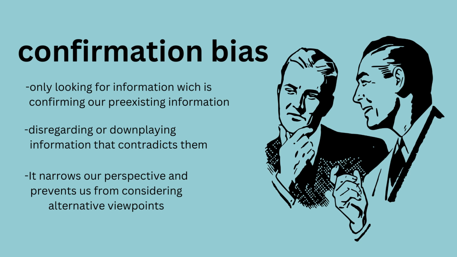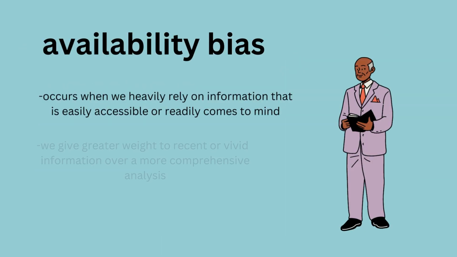One of the most prevalent biases is confirmation bias. This bias leads us to seek and interpret information that confirms our pre-existing beliefs or hypotheses while disregarding or downplaying information that contradicts them. It narrows our perspective and prevents us from considering alternative viewpoints. Let's say you have a strong opinion about a particular topic. When you encounter information that supports your viewpoint, you are more likely to accept it without question. However, if you come across information that challenges your belief, you may dismiss it or find flaws in the evidence.